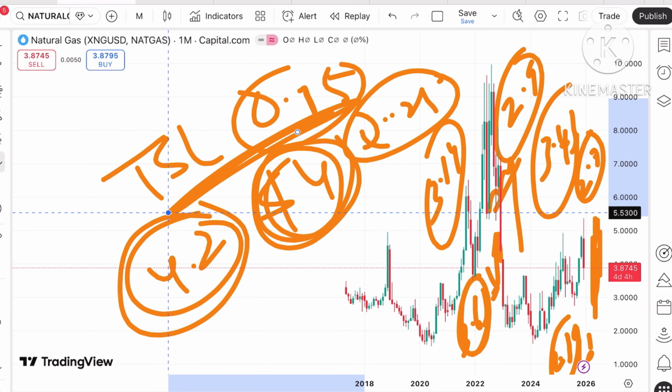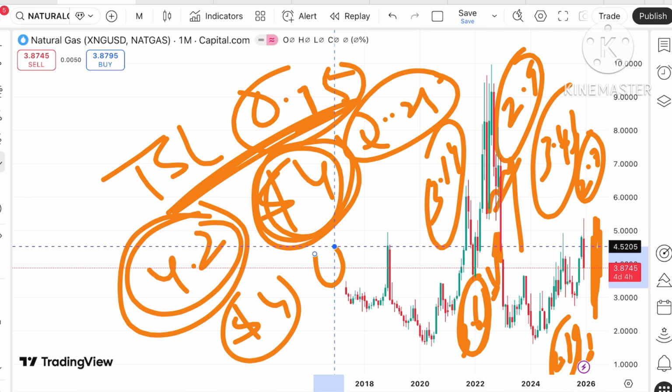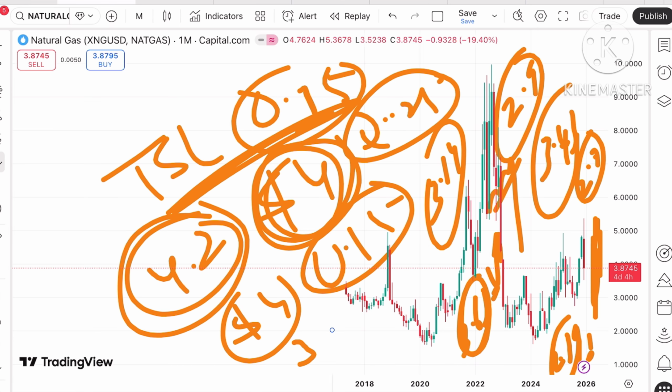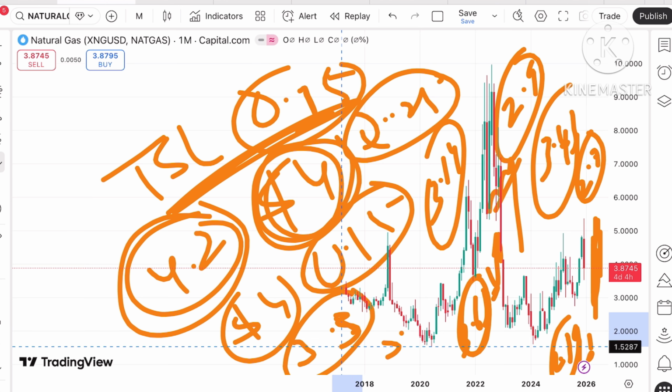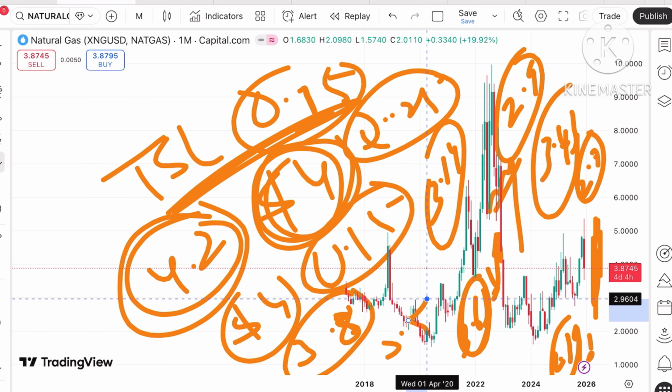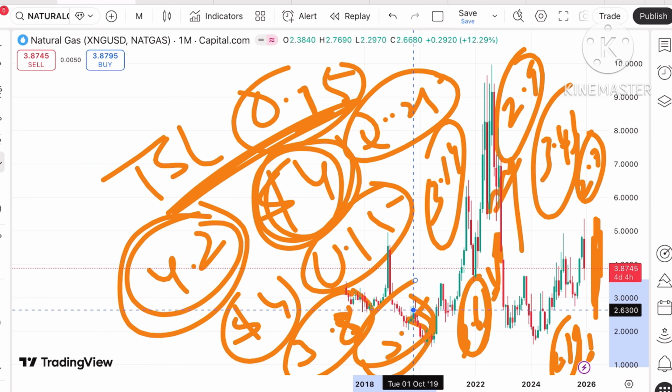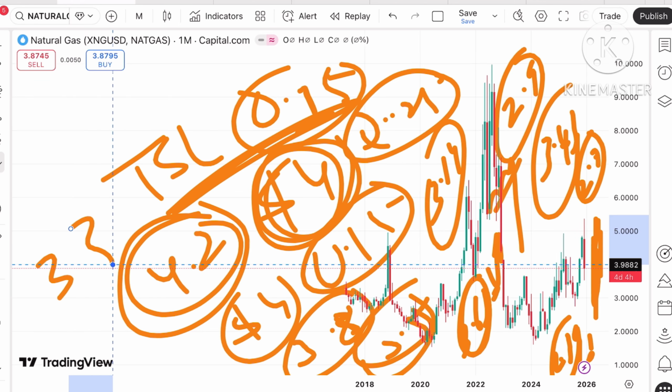But if the price starts coming down below a level of 4, we can see a level of $3.8 to a level of around 3.5, because 3.5 is a gap, and after that 3.3, as I have already explained to you.